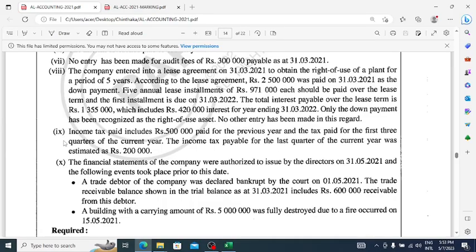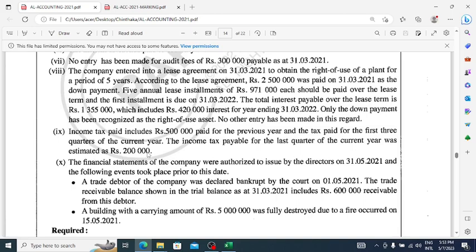Okay, now we are moving on to adjustment number 9, income tax adjustment. Here they say income tax paid includes 500,000 paid for the previous year and the tax paid for the first 3 quarters of the current year. The income tax payable for the last quarter of the current year was estimated as 200,000, right?